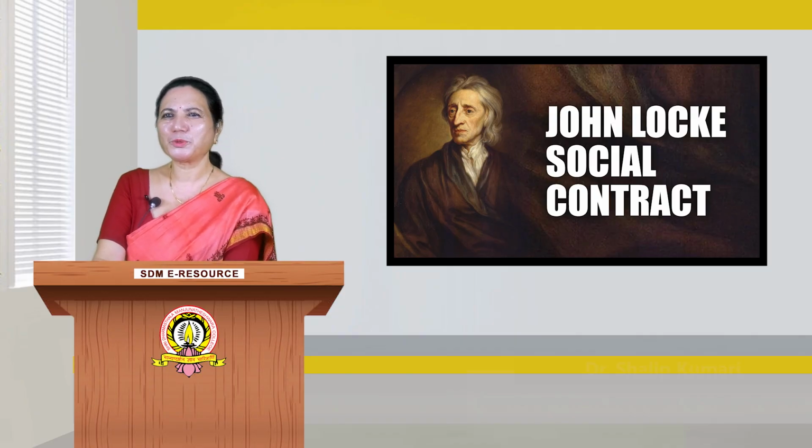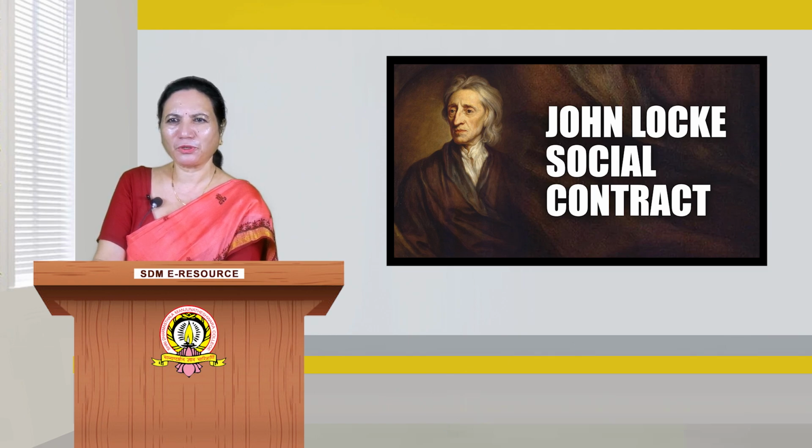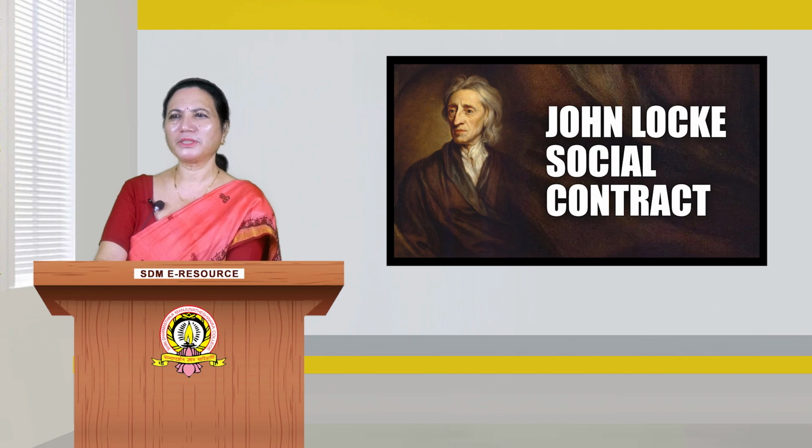Today I am going to speak about one of the social contractualists, that is John Locke, and his period was from 1632 to 1704, and he is considered the father of liberalism. He was a contemporary of Thomas Hobbes and one of the great political thinkers of England. He championed the cause of limited monarchy in England.